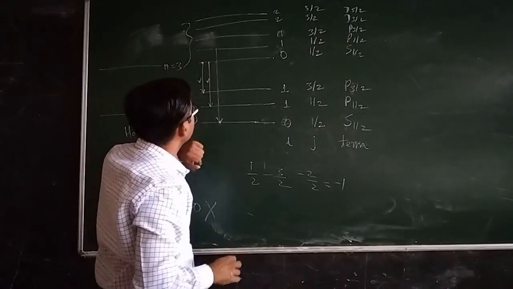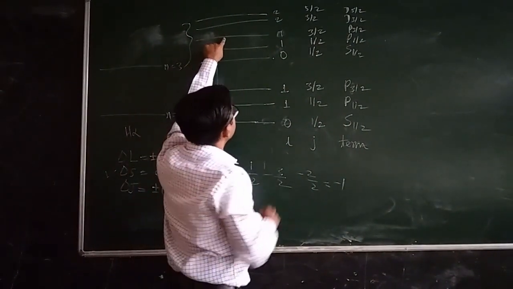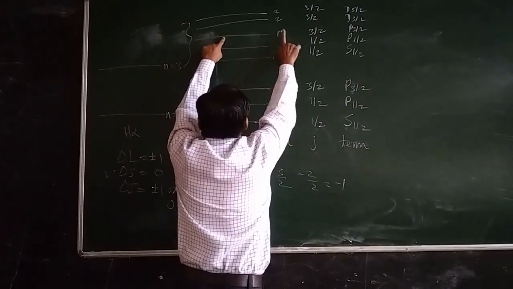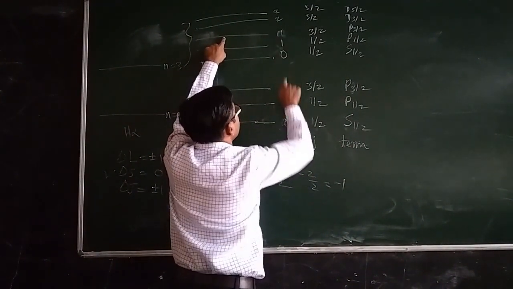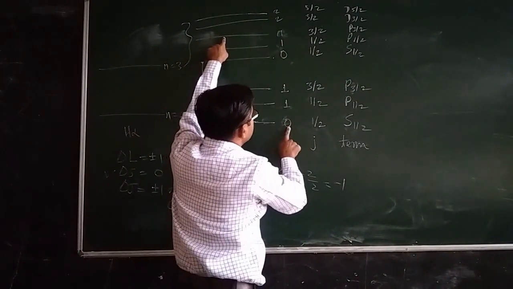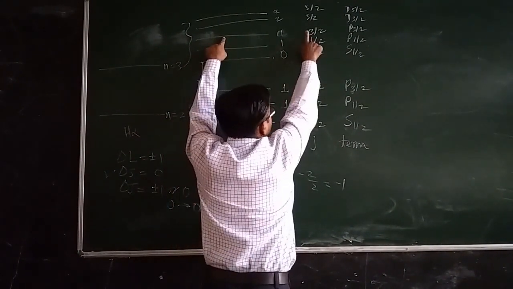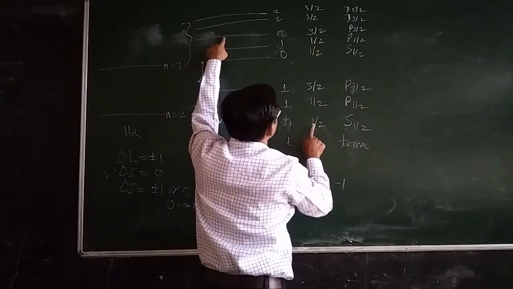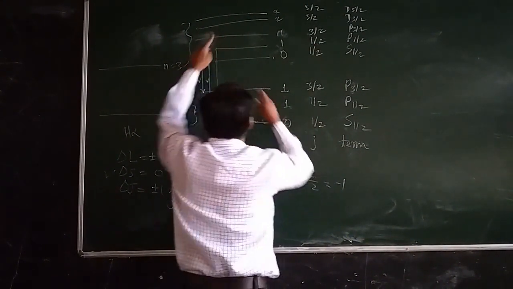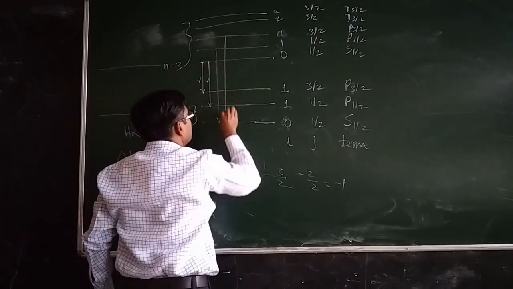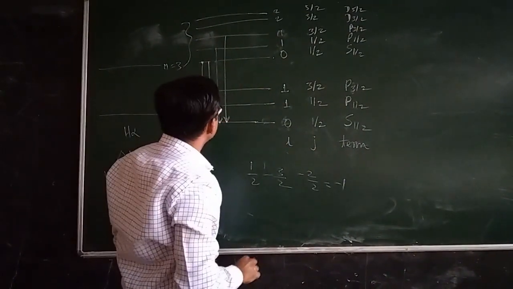What about this 1 minus 1 is 0, not allowed. 1 minus 0, that is allowed. Again 3 by 2 minus 1 by 2 is again 2 by 2, that is 1. So this transition is allowed.